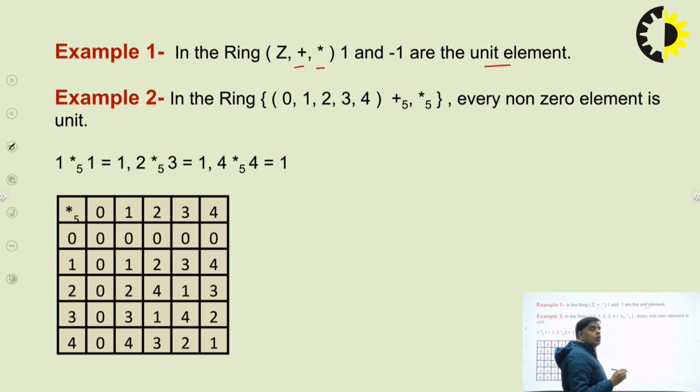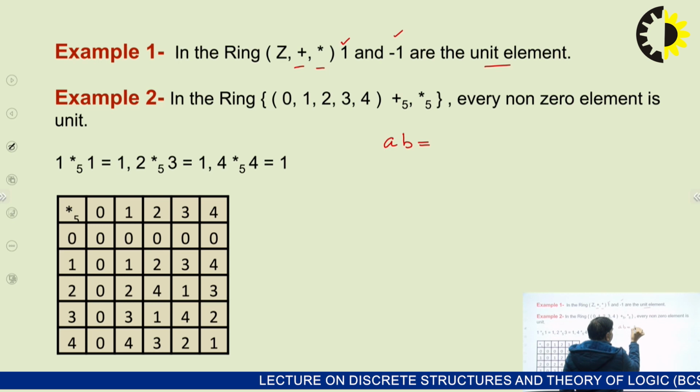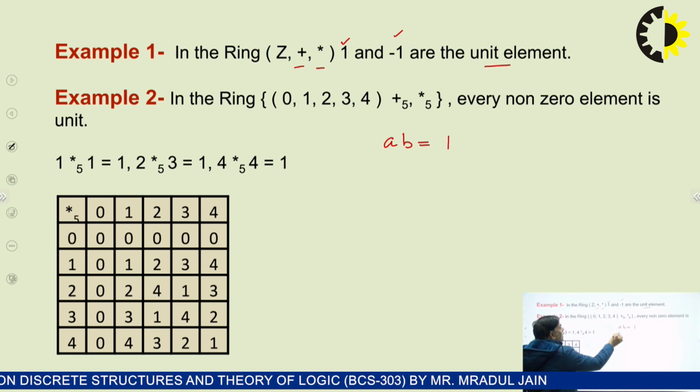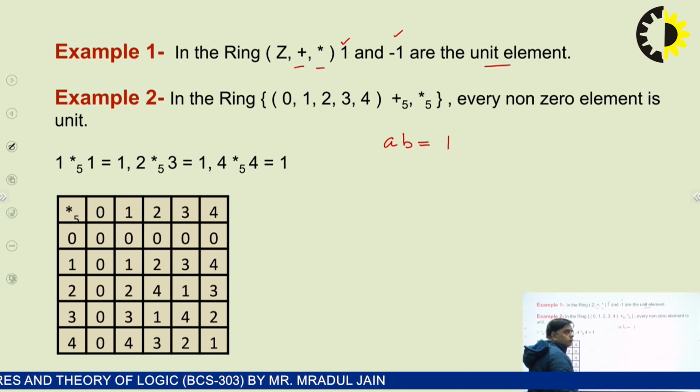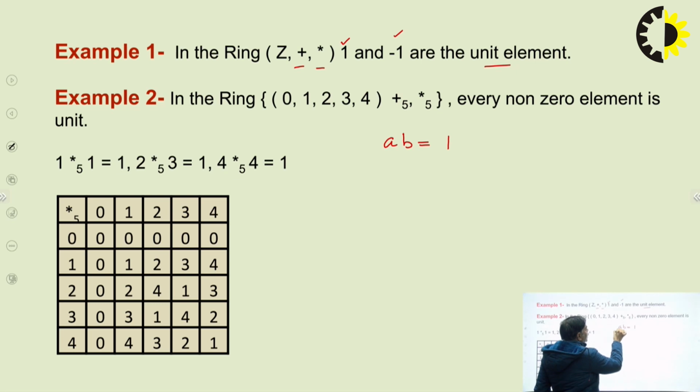Okay, so we know that if these are the two elements 1 and minus 1, what is the definition of unit element? If there are two elements A and there exists another element B, if AB equals 1, then we can say B is the unit element of A. Similarly, we can say A is the unit element of B if AB is equal to 1.